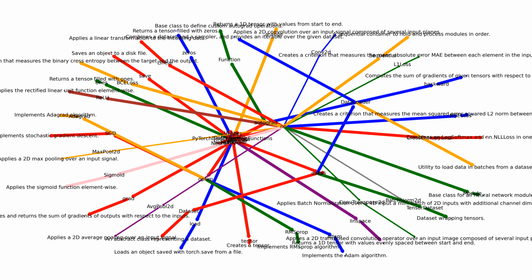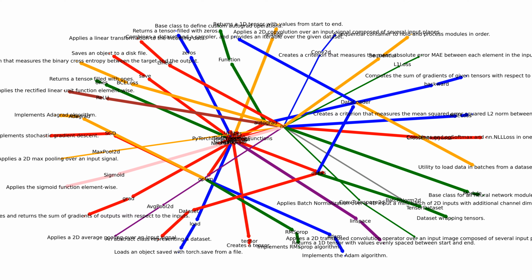Autograd. torch.autograd.grad computes and returns the sum of gradients of outputs with respect to the inputs. torch.autograd.backward computes the sum of gradients of given tensors with respect to graph leaves. torch.autograd.Function is the base class to define custom autograd operations.